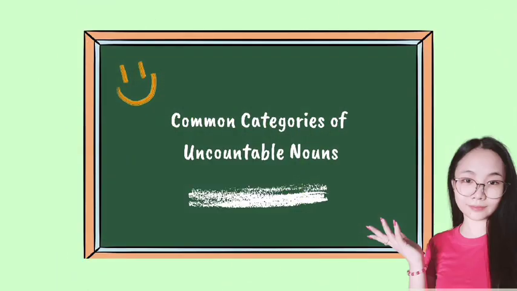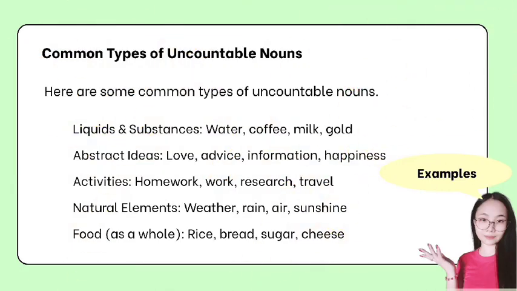Now that we know uncountable nouns cannot be counted individually, let's look at some common categories. These will help you recognize them easily. Here are some common types of uncountable nouns. You can look at some examples for each category on the screen.